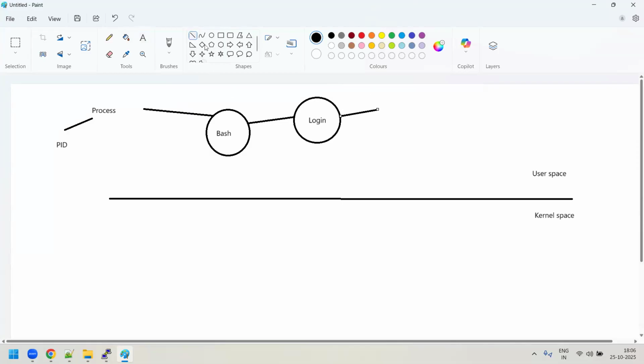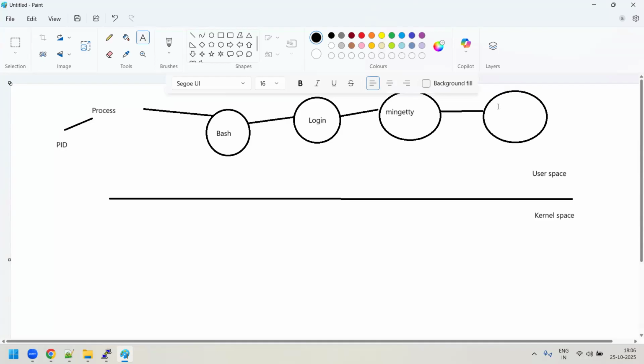A login process gets created by another process, which we call the mingetty process. And who is the father of the mingetty process? Yes, the father is the init process. So init is the main godfather of all processes. It means the first process created in Linux is init itself. So this is how the process chain will be.